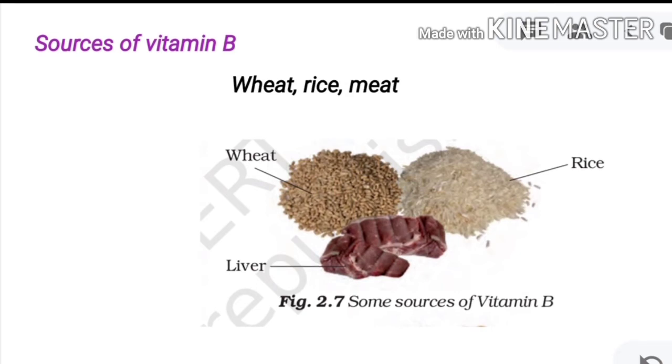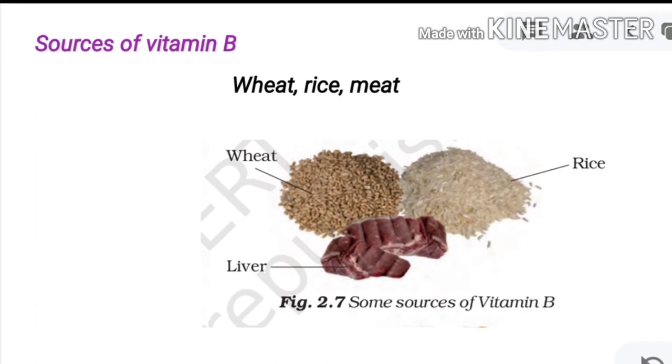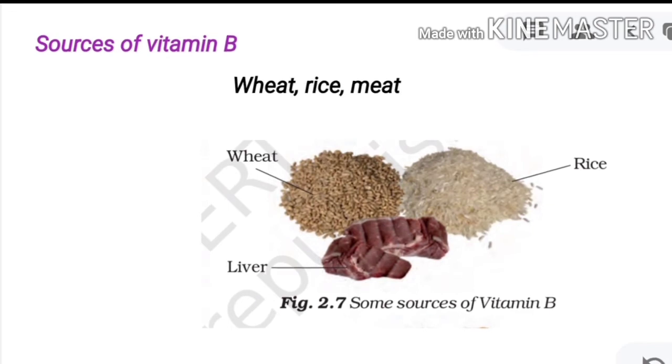For example, in rice a large amount of carbohydrate is present, so we call rice a carbohydrate rich food. Like that, every fruit has many vitamins, but the one with a large amount of a particular vitamin is called vitamin B rich, vitamin C rich or vitamin A rich food.